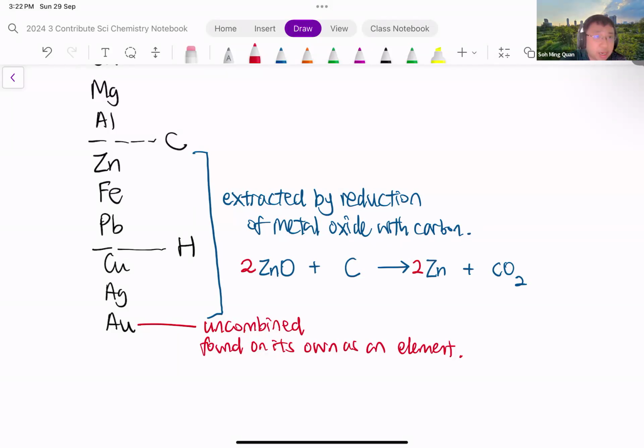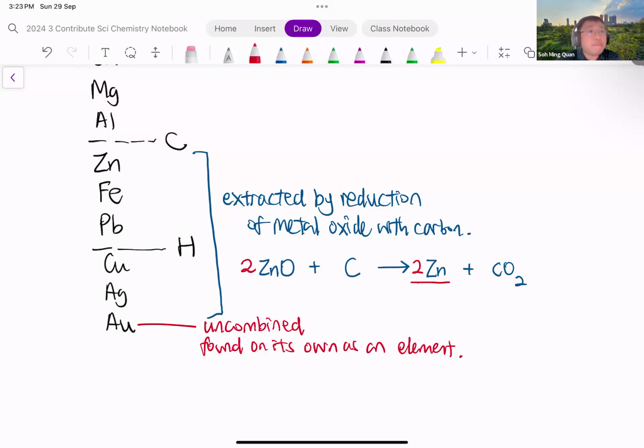So what has happened here, if you look closely, is that carbon has taken the oxygen away from zinc, right? So carbon snatched over the oxygen. Now, this looks a little bit similar to the concept of displacement that you saw just now. Basically, carbon snatches the oxygen and leaves zinc all alone as the metal. So effectively, one way to see this is that carbon is able to reduce zinc oxide. Carbon is able to displace zinc from zinc oxide.